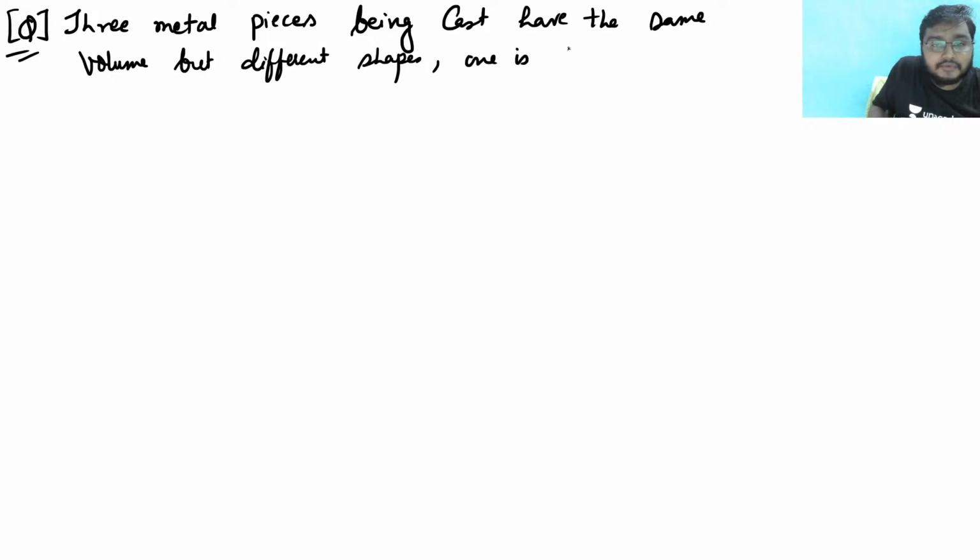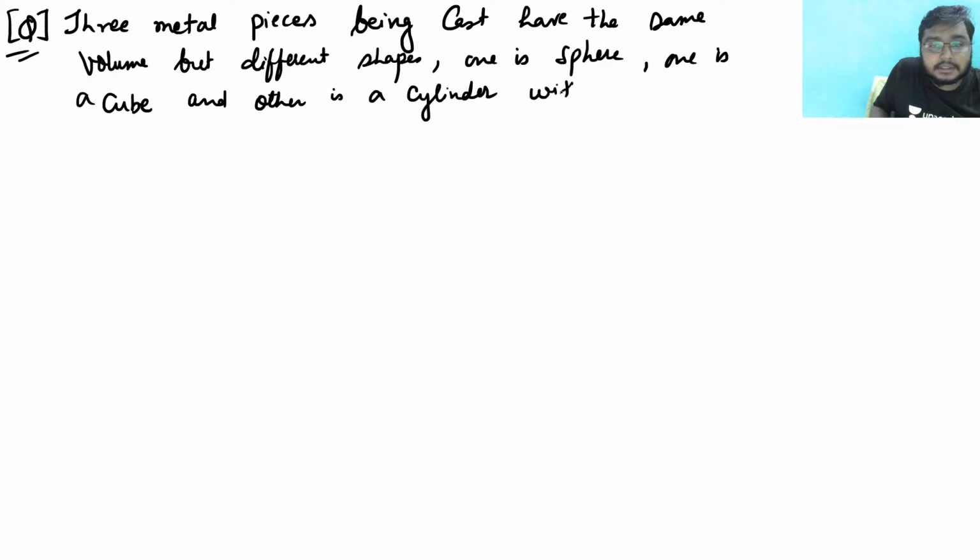One is a sphere, one is a cube, and the other is a cylinder with its height equal to its diameter.